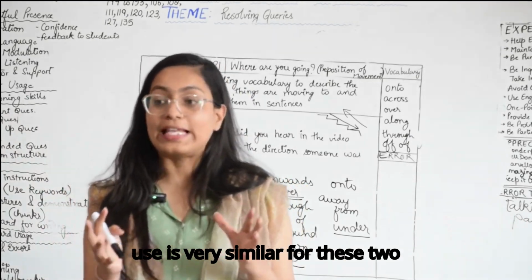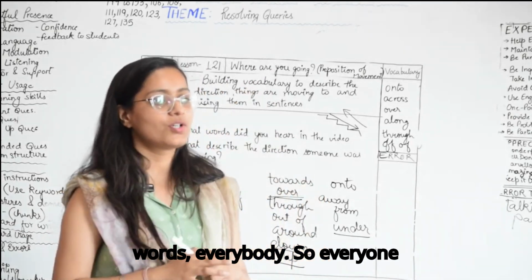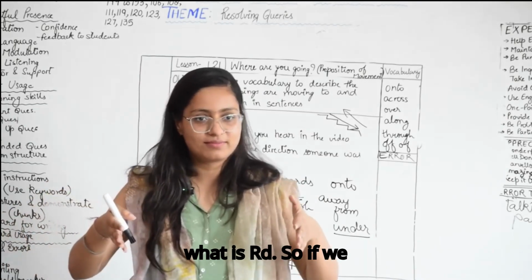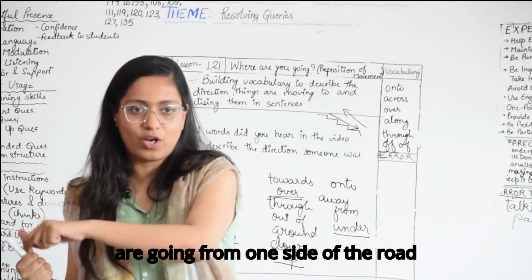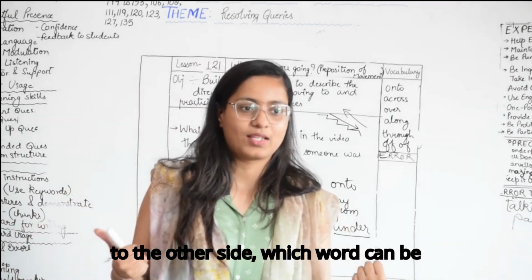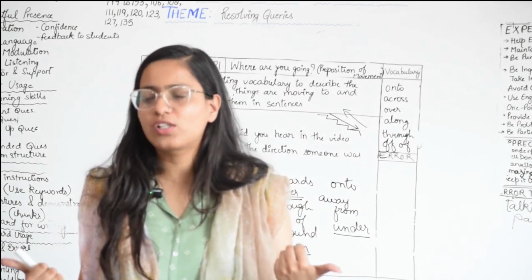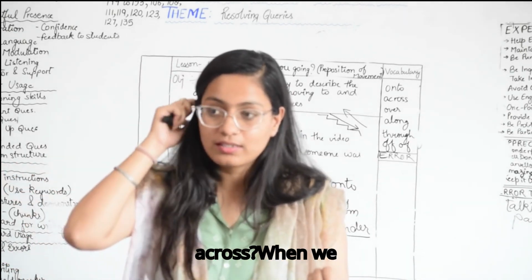The use is very similar for these two words, everybody. Imagine, have you seen a road? If we are going from one side of the road to the other side, which word can we use? Across or over? Across.